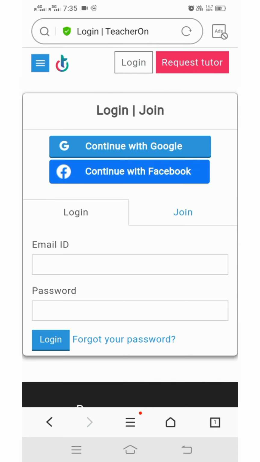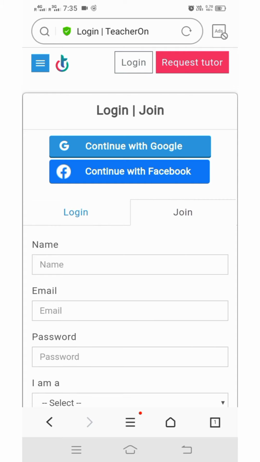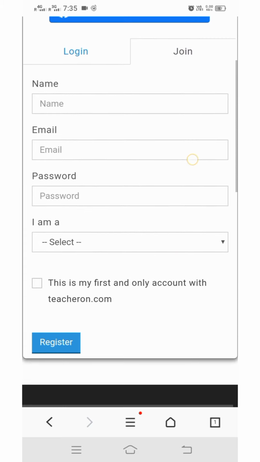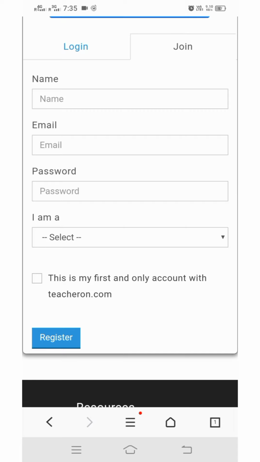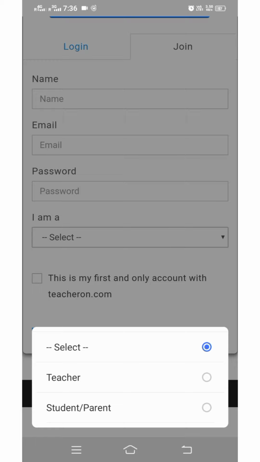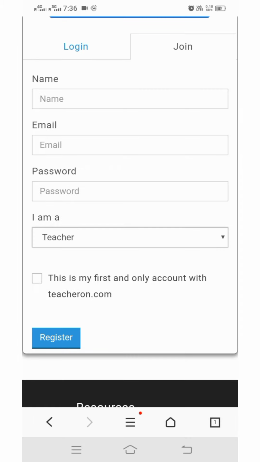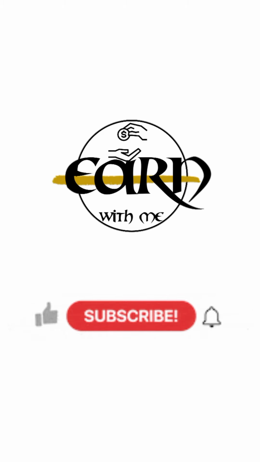Click on continue with email, and after that you can click on join, where you can enter your name, email ID, password, and then you have to click I am a teacher. Okay, in this section you will click on teacher, and after that just tick the box, this is my first and only account with TeacherOn, and then just click on register. Okay, I have provided you all the required information.